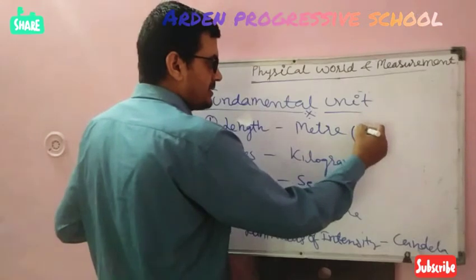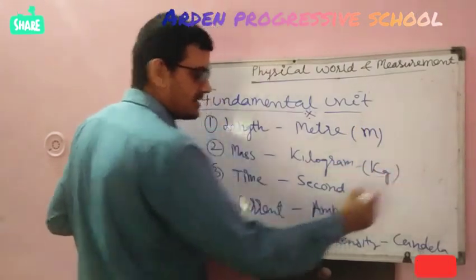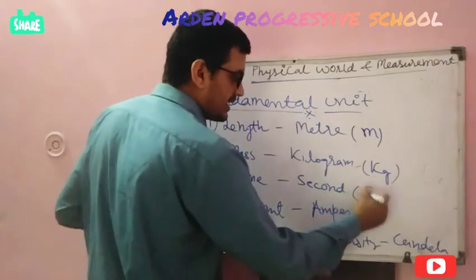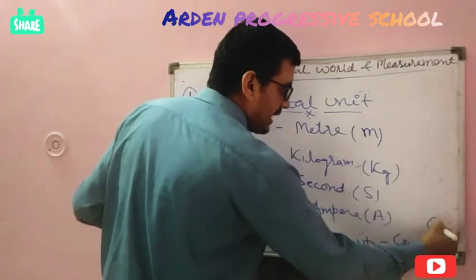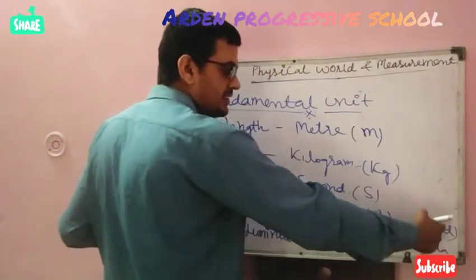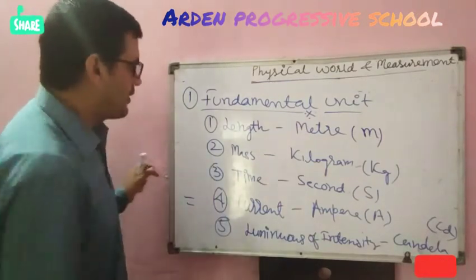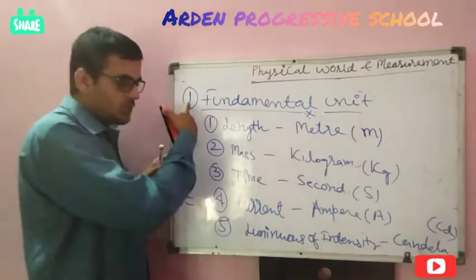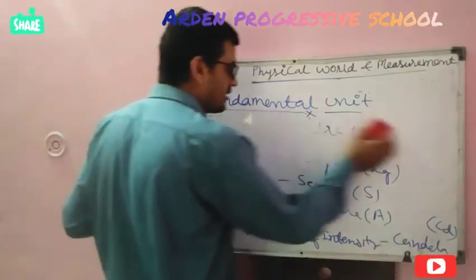Symbol of meter is small m. Symbol of kilogram is kg. Second is s. Ampere is capital A, and the symbol of candela is capital C with small d. I think you all have noticed this. Now I am writing 2 more fundamental physical quantities.